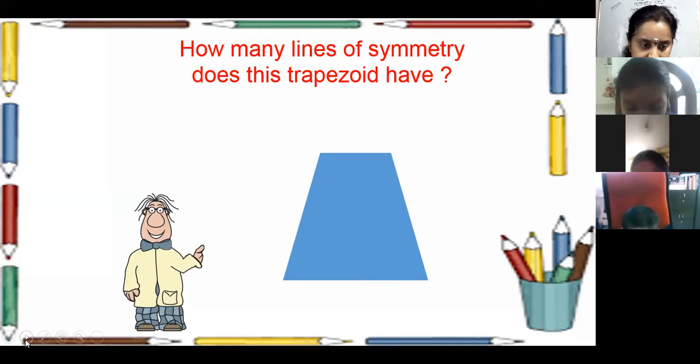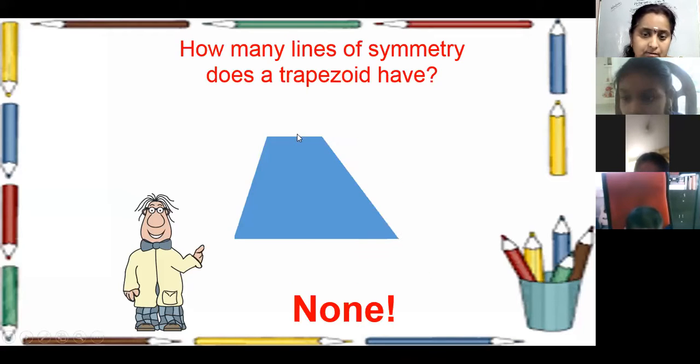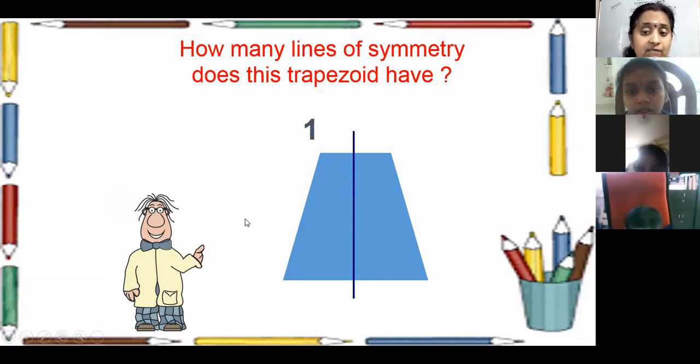In the previous one, all sides are not equal; different sides we have here. But here we have two sides equal. So it has one line of symmetry.